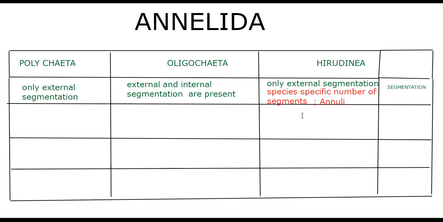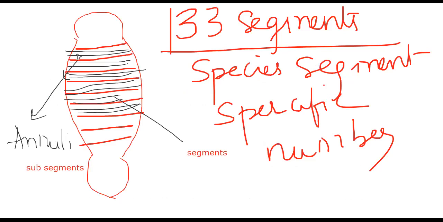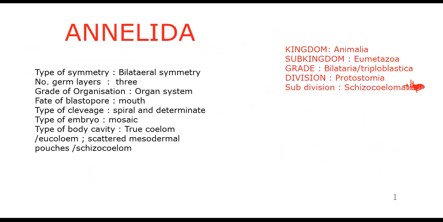In Hirudinea, only external segmentation here also, but there is a specific number of segments and each segment is again subdivided into annuli. The species-specific number and the subdivision into sub-segments are the unique features of class Hirudinea. Next, let us start the characteristic features of the phylum and each class. We are now moving on to the general characters.